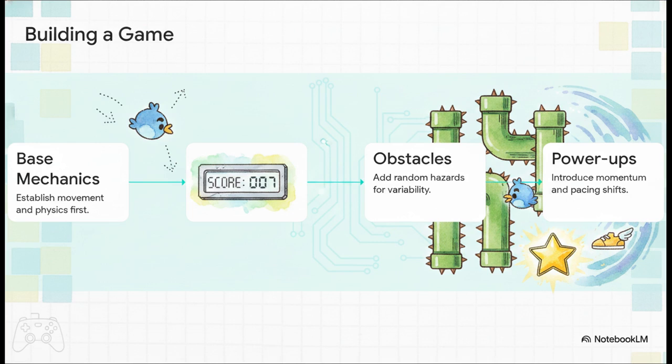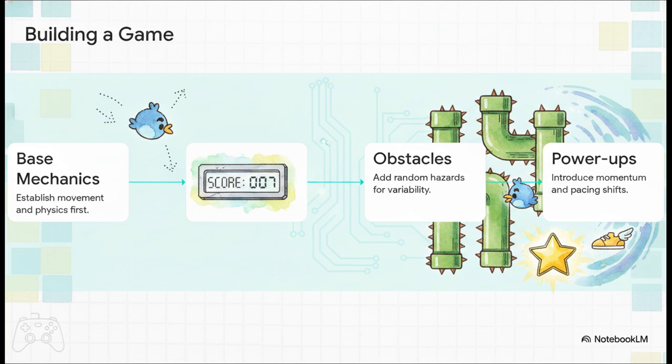Take Mikey No Code's exact process for building a Flappy Bird-style web game. You start with step 1, base mechanics. You just ask the AI for simple movement and physics. Once the character tilts and falls correctly, then you move to step 2, fixing the UI so the score looks right. You don't try to build the whole game at once.